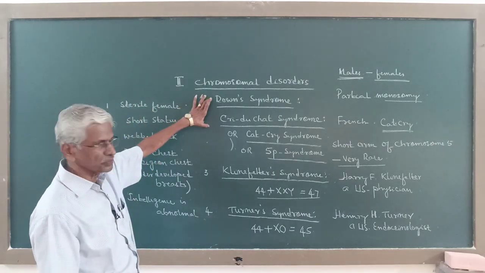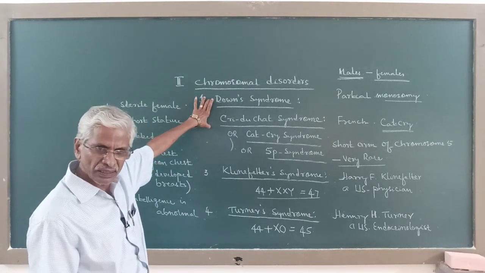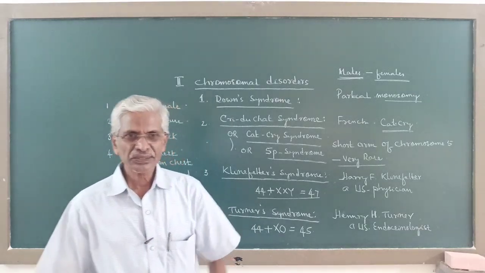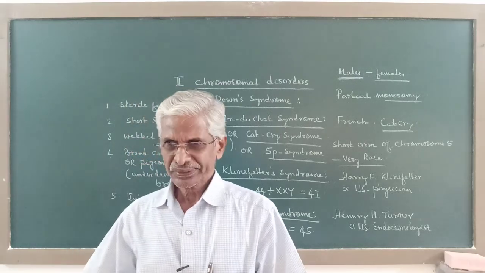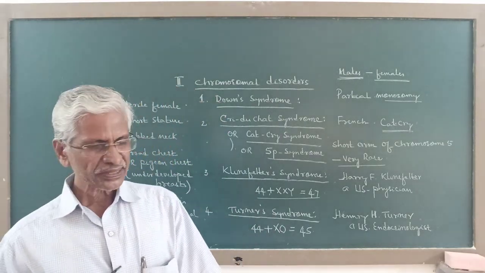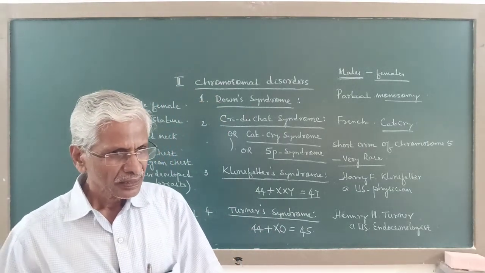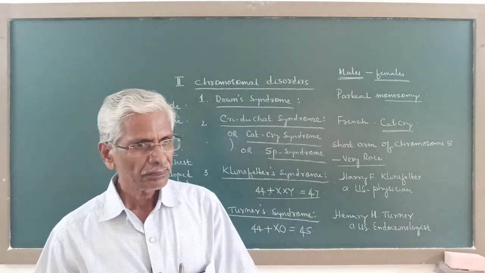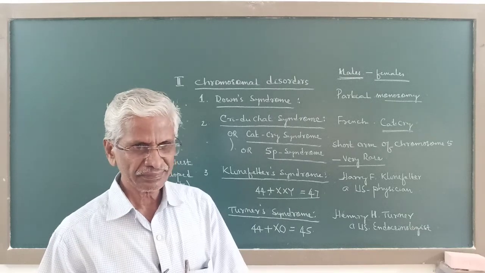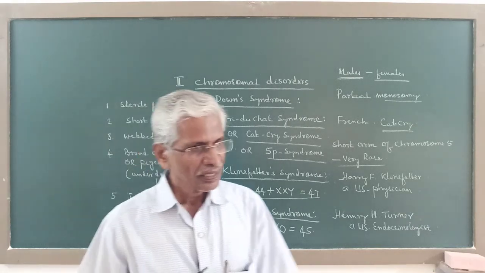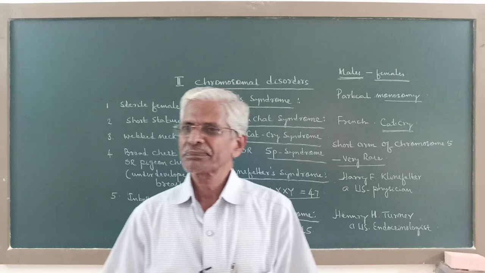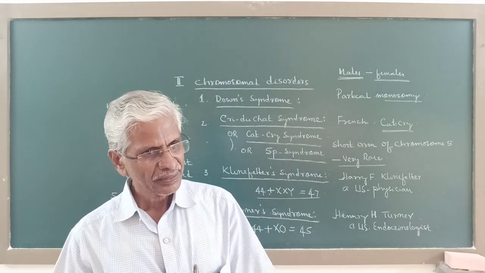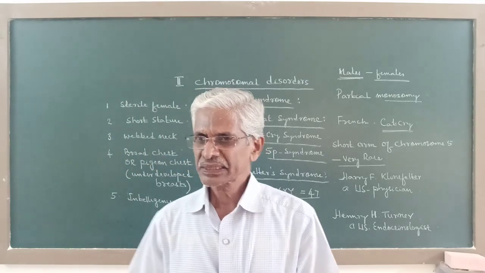The earlier two are the autosomal disorders, and the later two are the sex chromosomal disorders. Now this completes one chapter in genetics, that is principles of inheritance and variation. And another chapter in genetics we can commence in the next section.